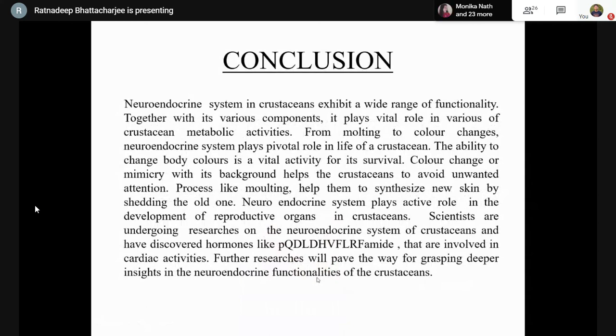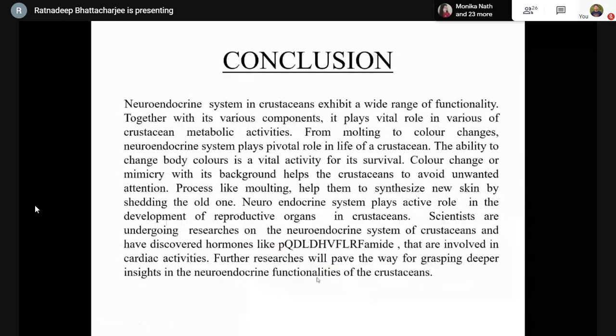The ability to change body pigmentation during color change is a vital activity throughout its life. It is basically a defense mechanism to mimic the background to avoid unwanted attention and to avoid being killed by any predators. Processes like molting help them to synthesize new skin by shedding the old one. The active role of the neuroendocrine system in the development of reproductive organs in crustaceans also signifies how important the system is.